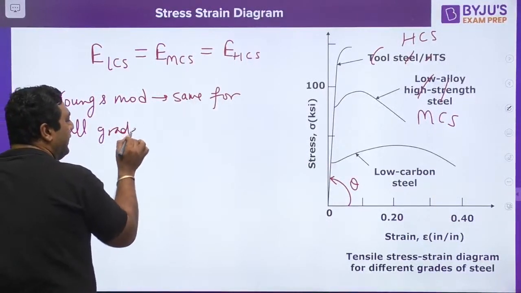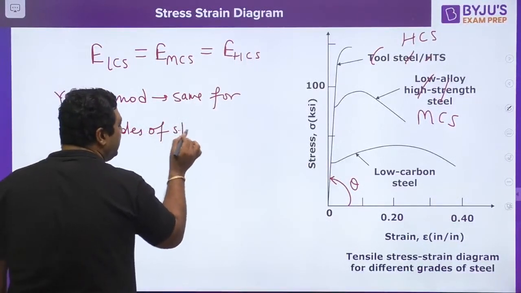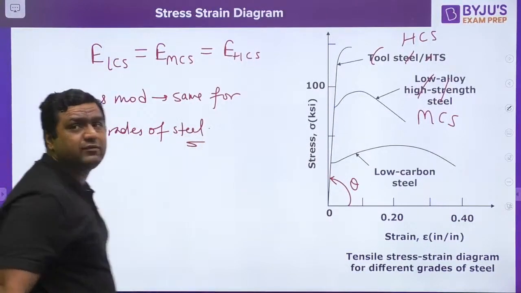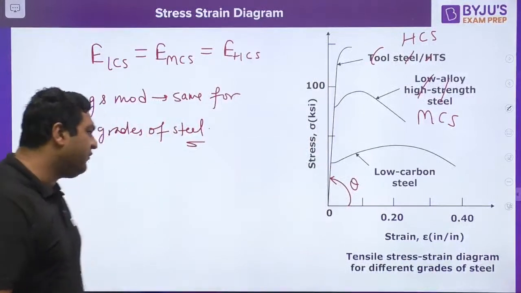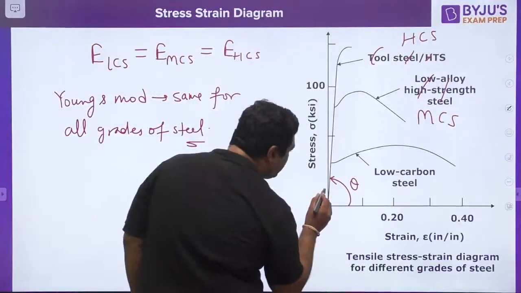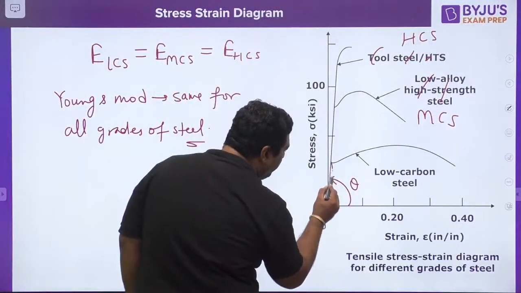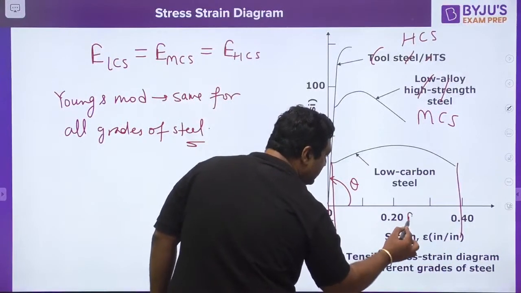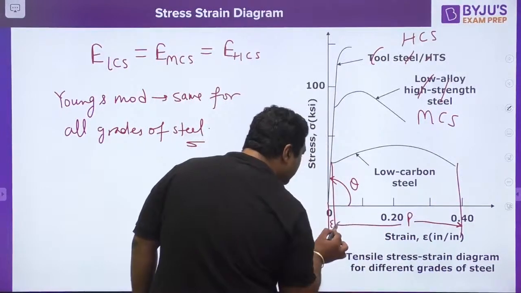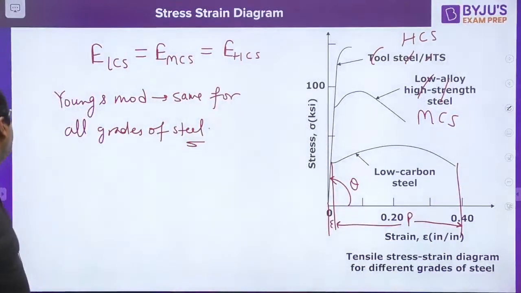For all the grades of steel, Young's modulus value is the same. This is a very important point. And guys, if you see in this low carbon steel, we will be having this region to be elastic and this region to be plastic. Why? Because after the elastic limit we will be having the permanent deformation.